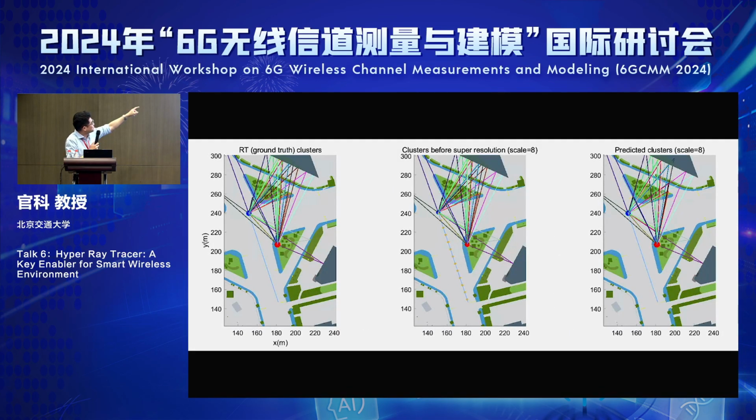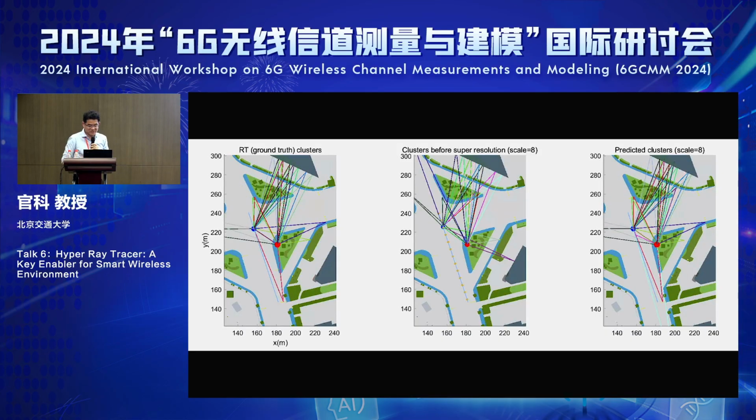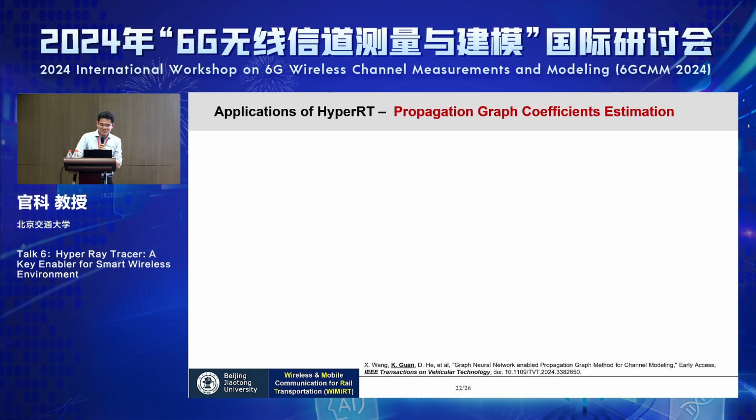characteristics. We also did this super-resolution at the cluster level. Mainly you can see this is the full ray tracing, and that is the predicted one, with just 1 point for ray tracing and then another 7 points for deep learning, and then ray tracing again. They are quite similar to each other, which means we do not need to use ray tracing for every snapshot. We just need to do ray tracing once and then use artificial intelligence to guess.